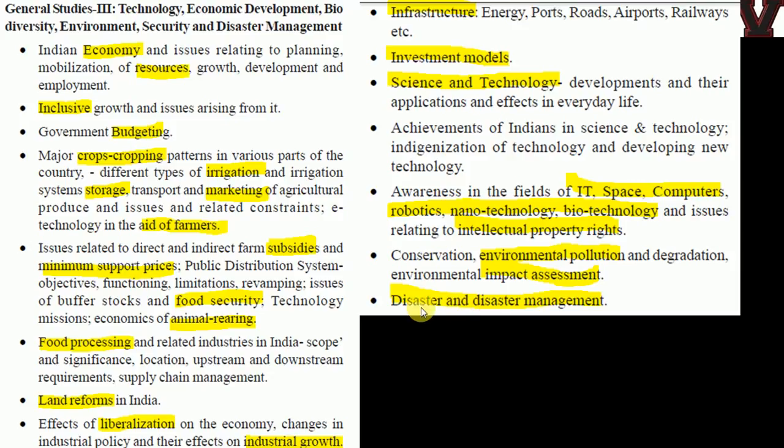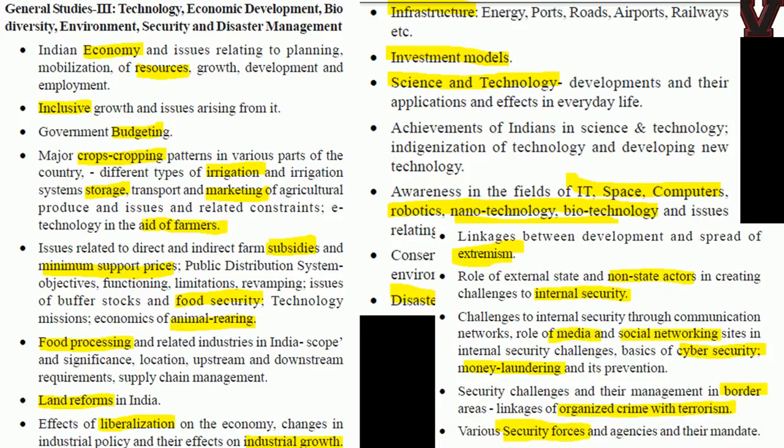Disaster, again disaster. Every year one disaster will come, and it need not be from the news. They can pick up any disaster and ask you. Next, again important, is left-wing extremism, terrorism, security forces, border forces, organized crime. Definitely one or two questions will come every year. So these are very important things which I highlighted. When you see the questions you will understand, but have these things in mind: which is important, which is not important, which is frequent, which is not frequent.